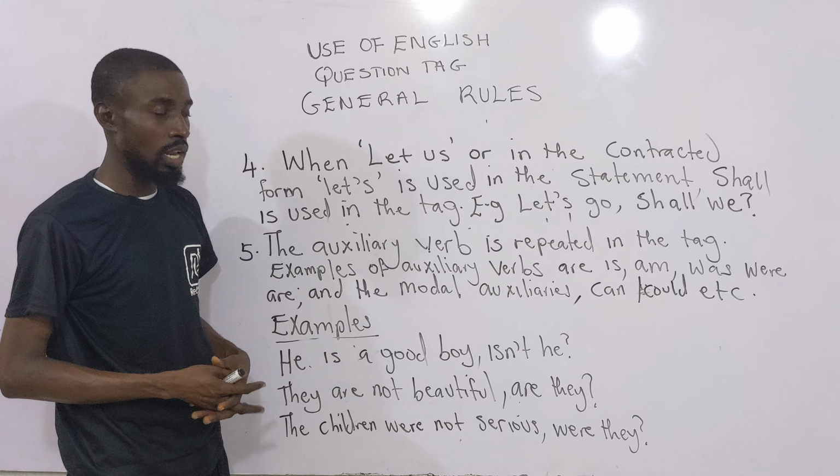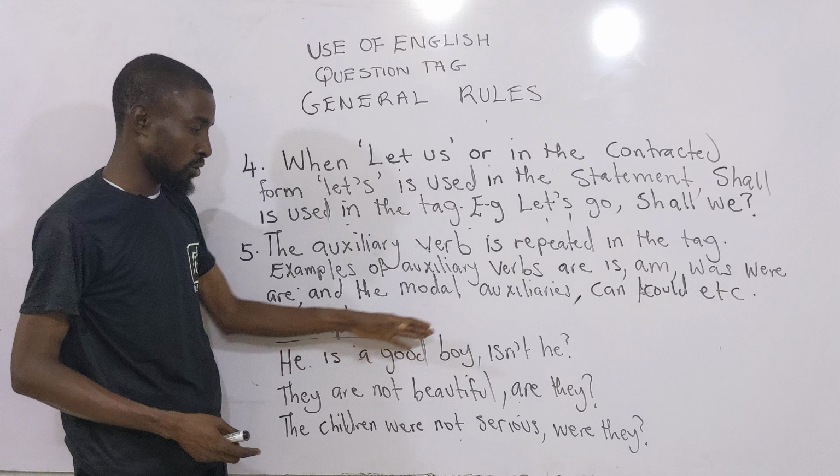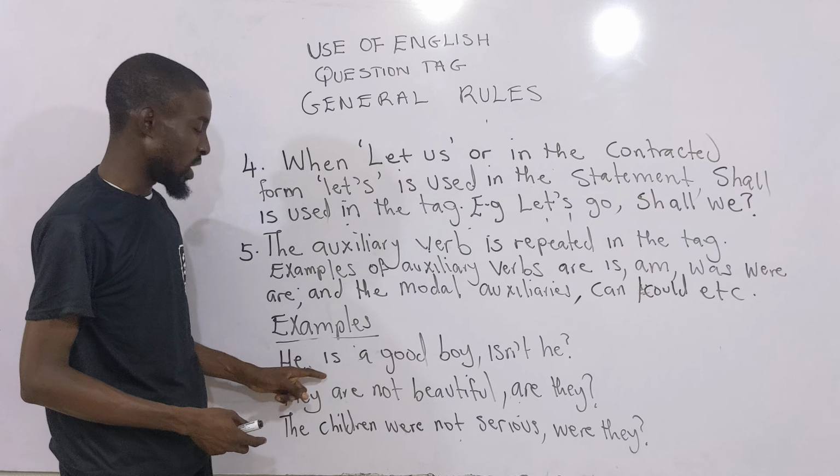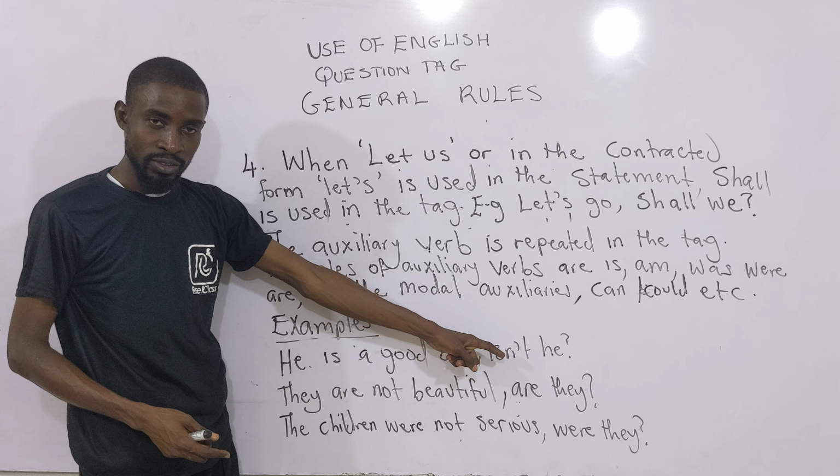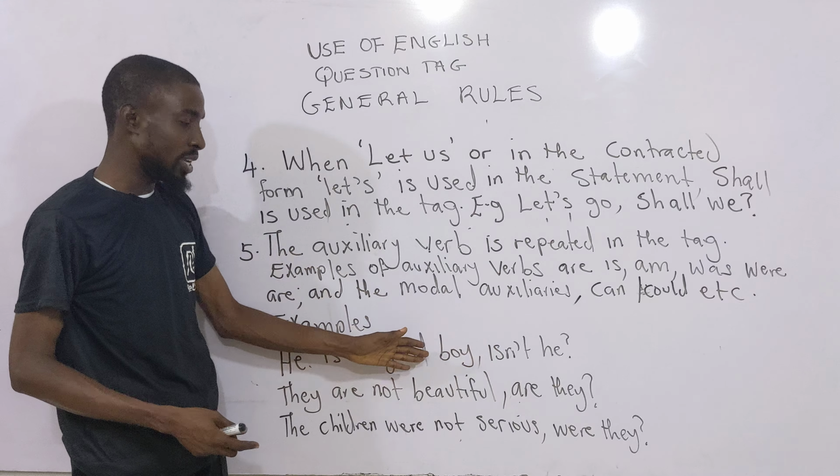As we have here, he is a good boy. This is easy: is in the statement is an auxiliary verb, so it is repeated again in the tag. So, he's a good boy, isn't he? You cannot say wasn't he, because the same auxiliary verb and the tense must be repeated. You can't say does he not. There is no other form that you can use apart from that.